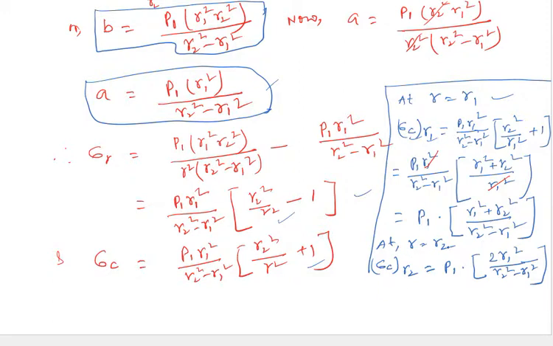At r equal to r2, sigma c at r2 is equal to P1 into 2 r1 square by r2 square minus r1 square. We have put the value of r equal to r2, so r2 square and r2 square will be cancelled. So the value of this expression will be 2 into r1 square by r2 square minus r1 square.